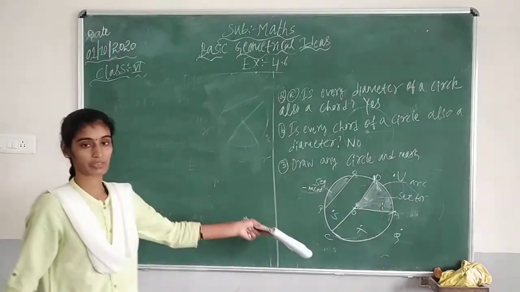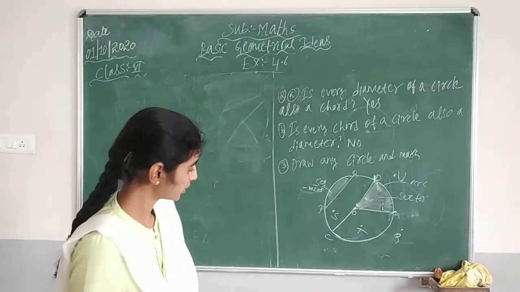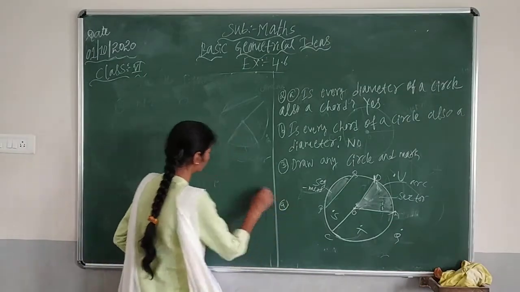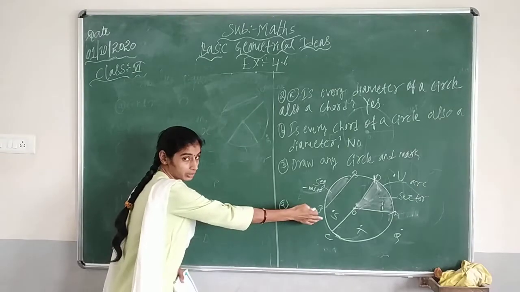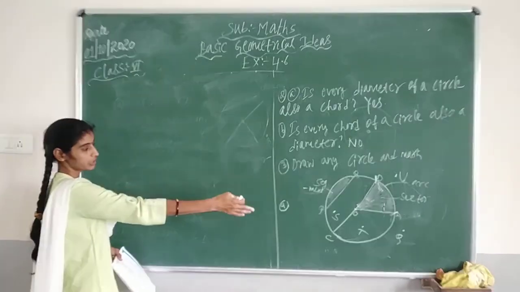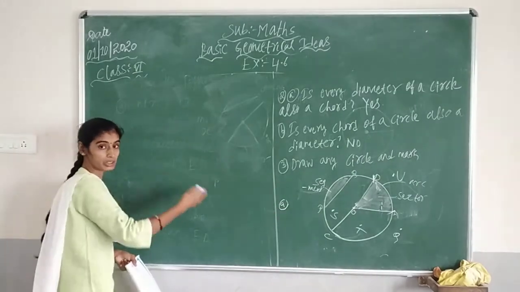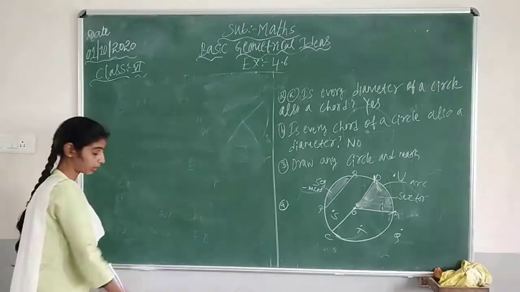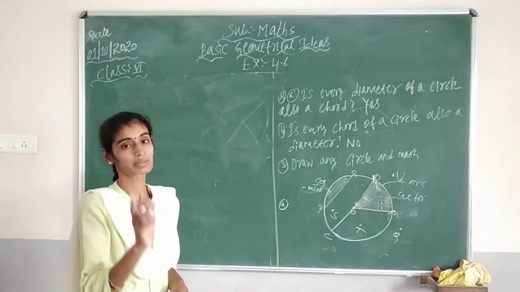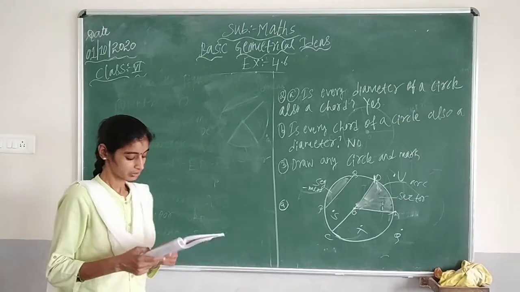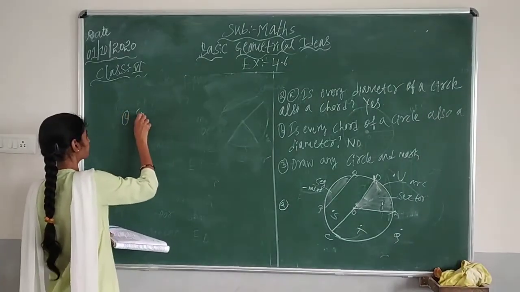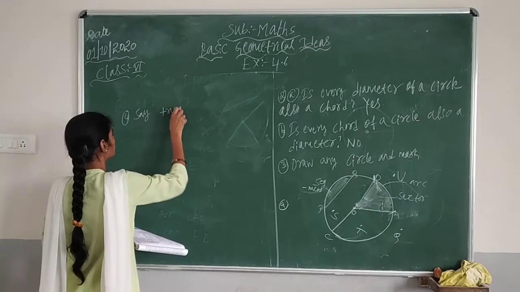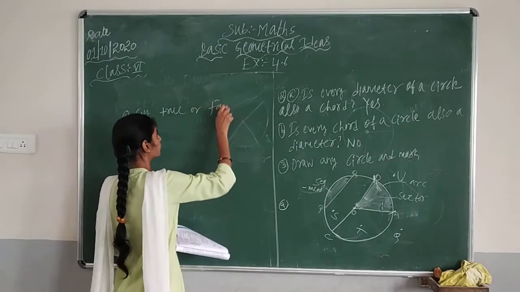So don't take this question like that only. Whatever the points are given, just as for the first question we have written the center as O, here also in front of that you have to write O as the center, which is the sector, which are the interior points, which are the exterior points. Like this you have to write, how you have written for the first question. Okay. So next, say true or false. So fourth question, say true or false.